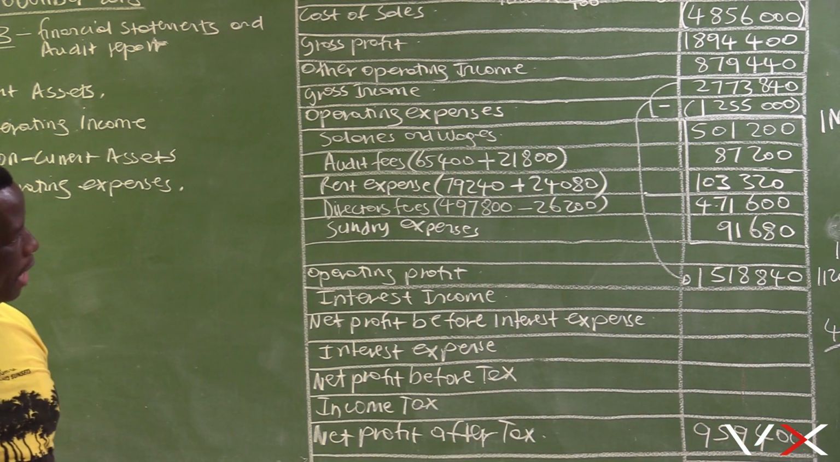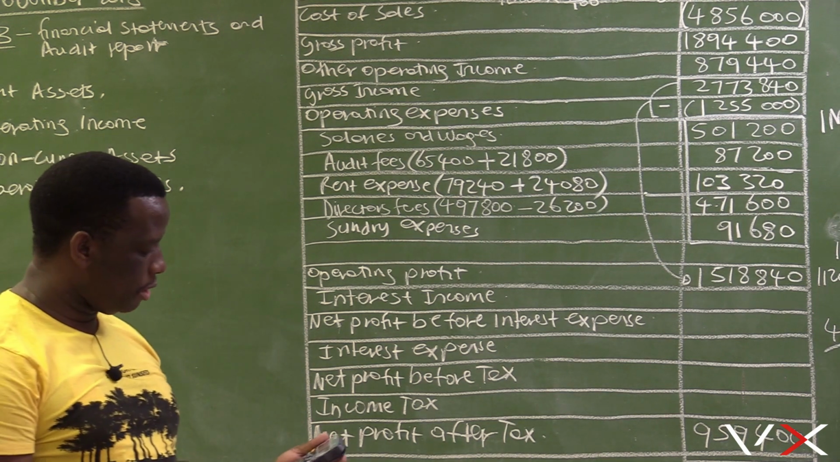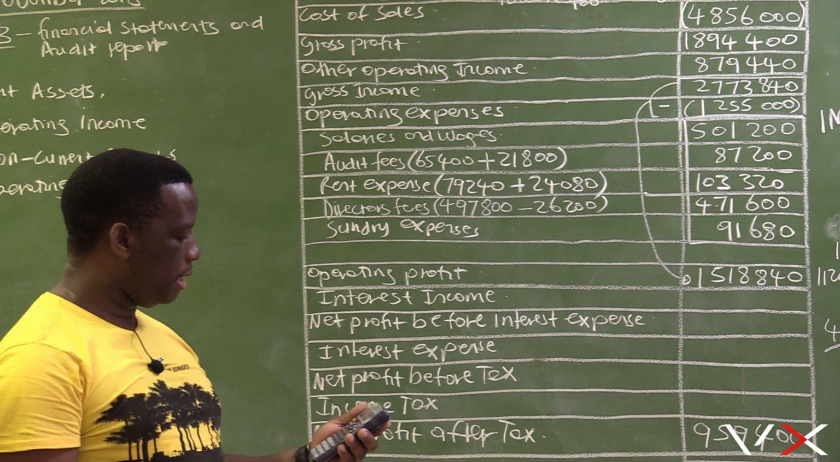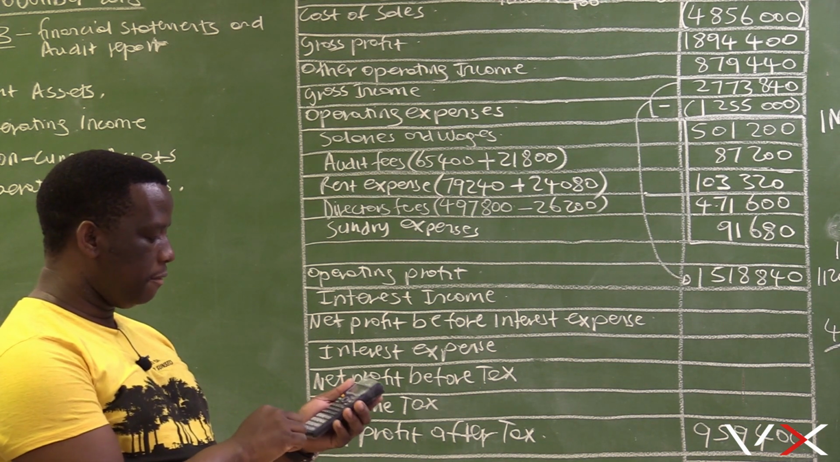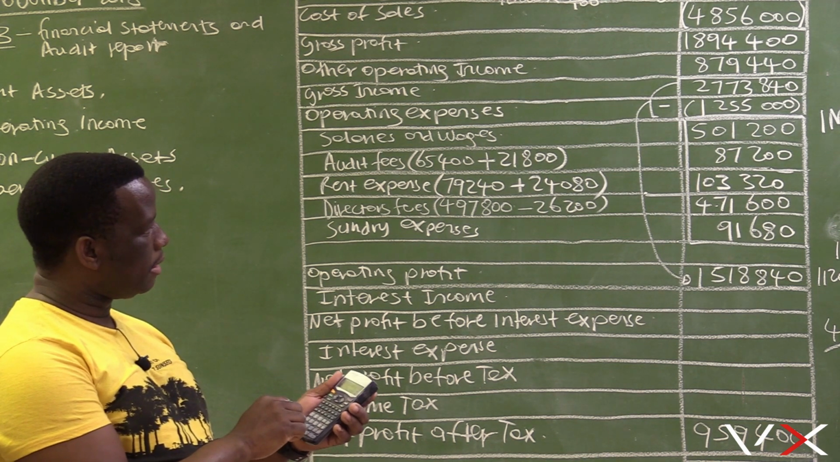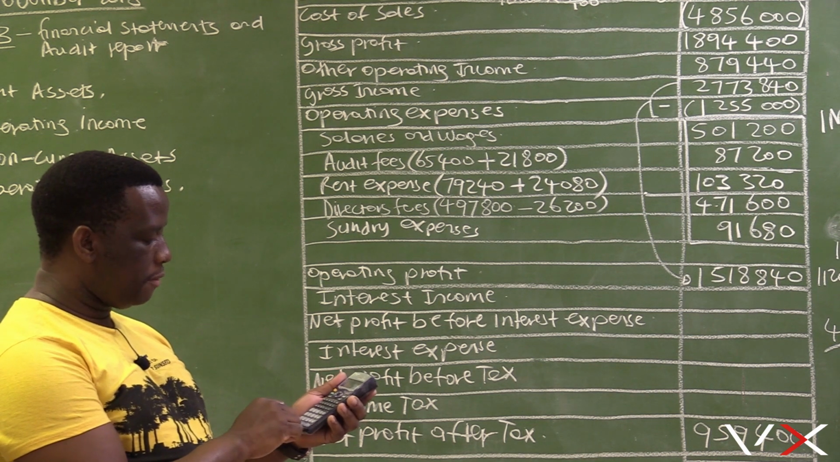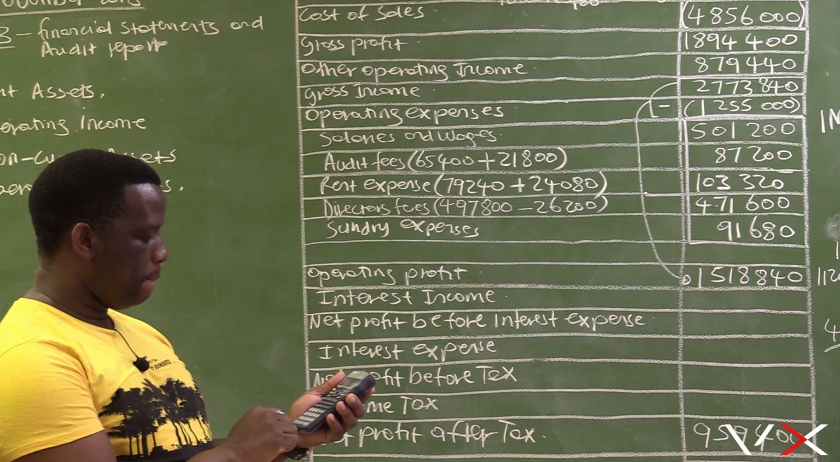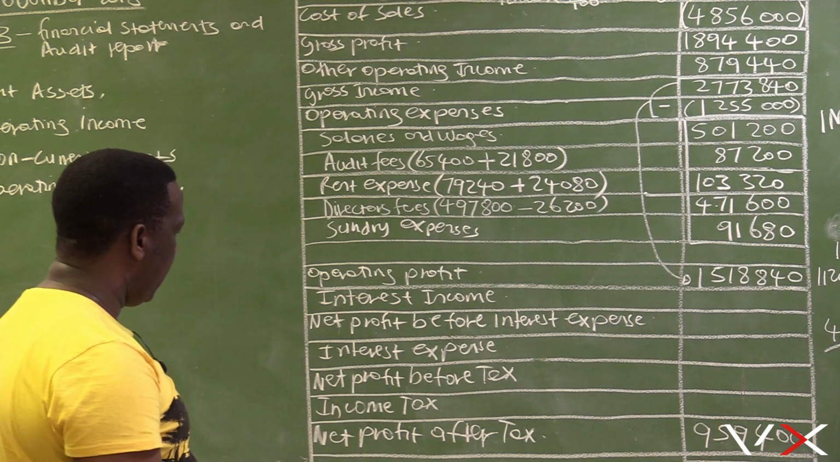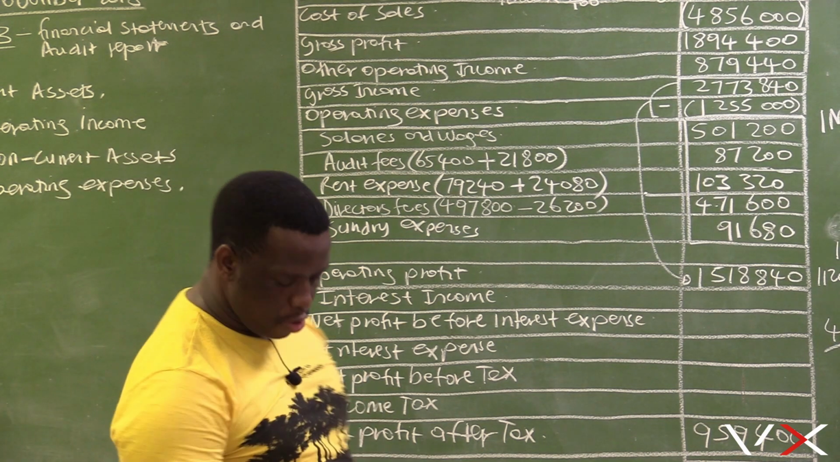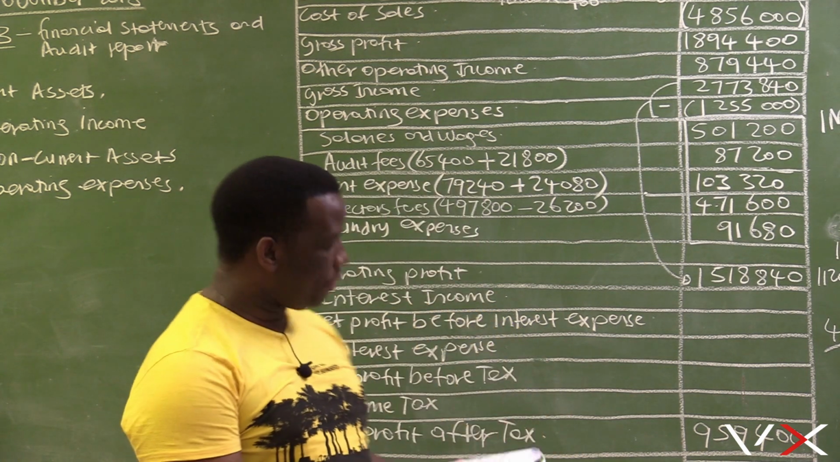Operating profit is 1,518,840. That's 2,773,840 minus 1,255,000. This is giving us 1,518,840, which is our operating profit.